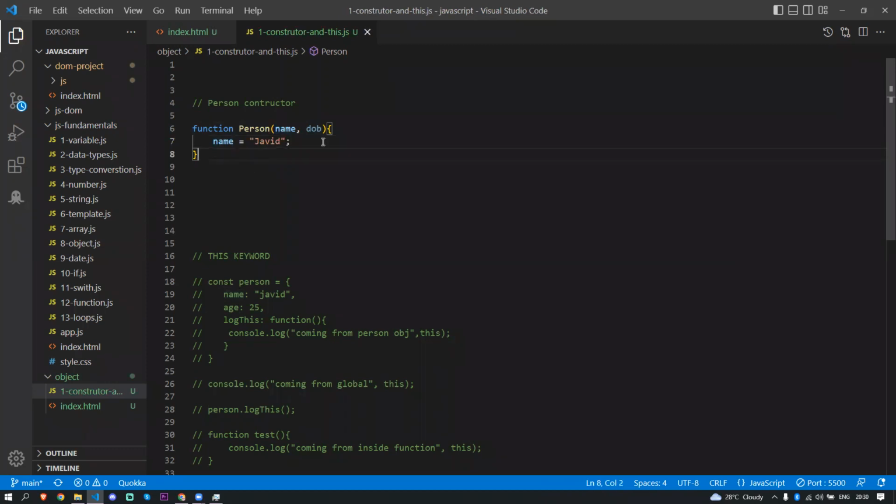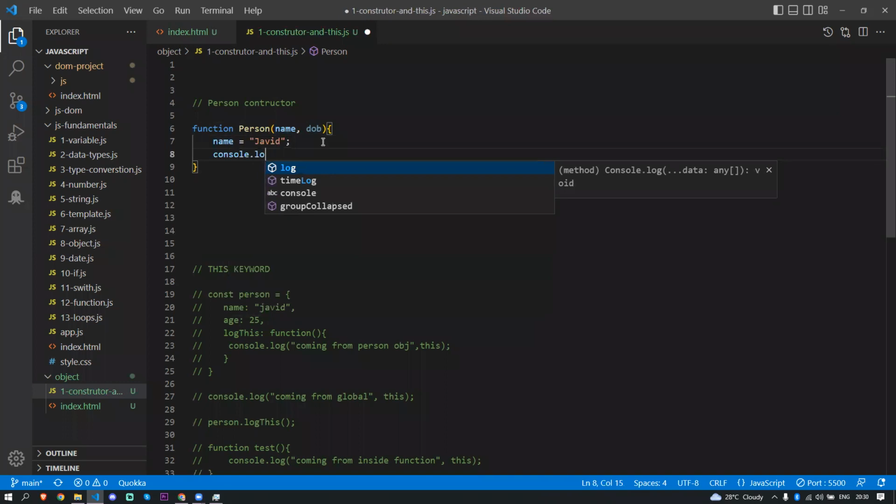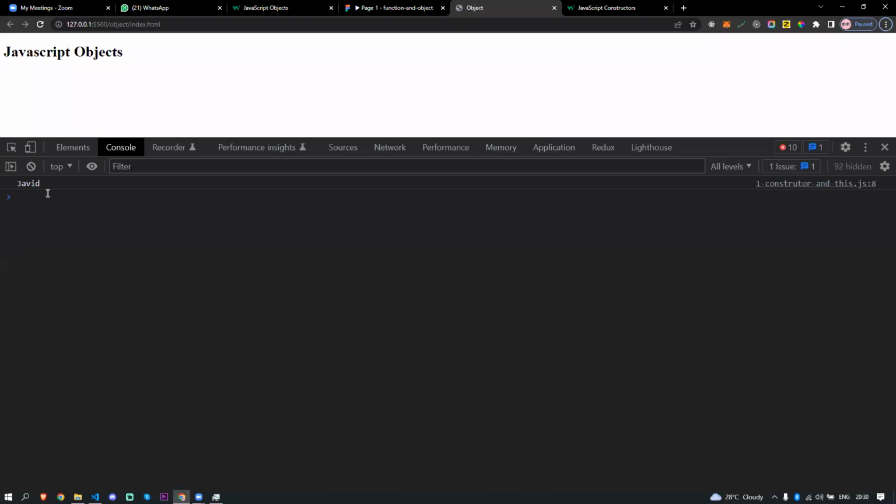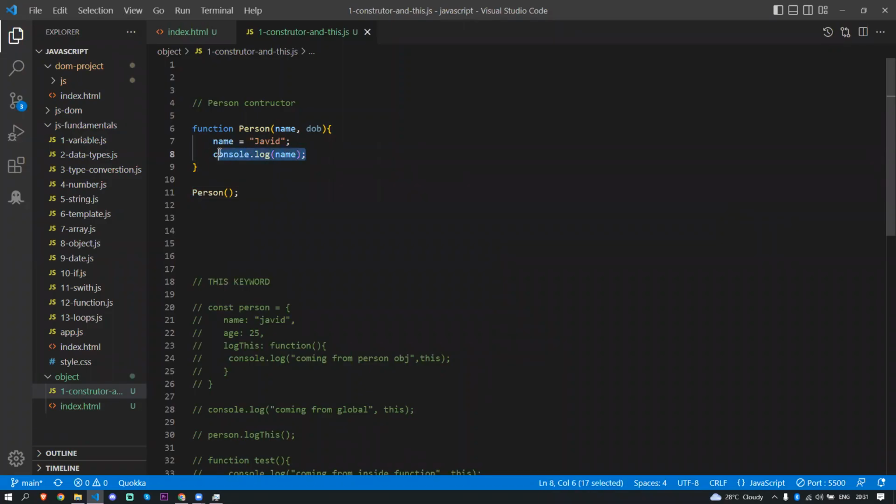If I do that, I'll console log the name inside the function. What am I going to get when I call the person function? Javed. So if I come back here, I get Javed, right? Everything is done. Now I'm going to create one new method. Before that, I'll keep an age here, so age is equal to 25.